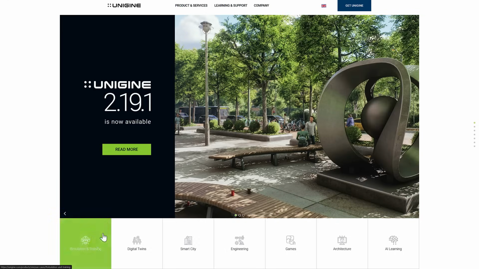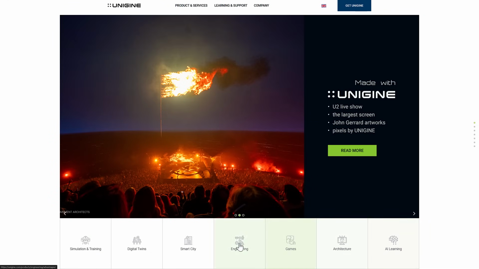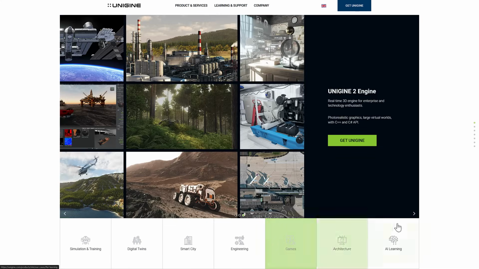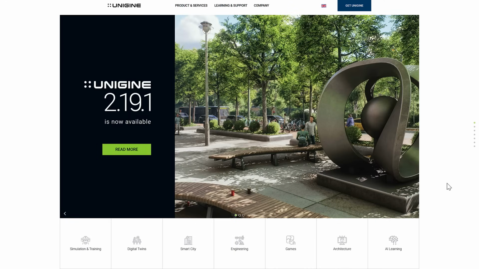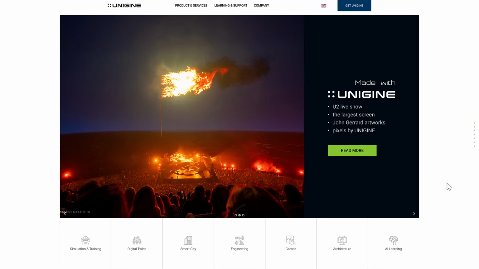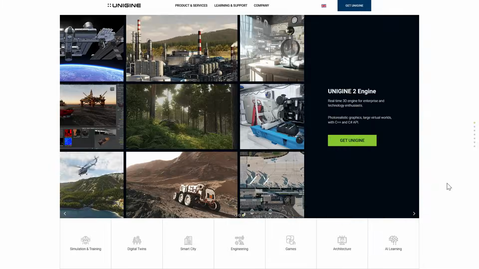Now, you can see from the priority here of how they ranked these things. So you got sim, translation, digital twin, engineering, and so on before they mention games. But that is a little bit misleading because this thing does everything that you could expect from a game engine, and C# is at the heart of it. So are C++, and I do believe JavaScript was the other option you have when dealing with Unigine.